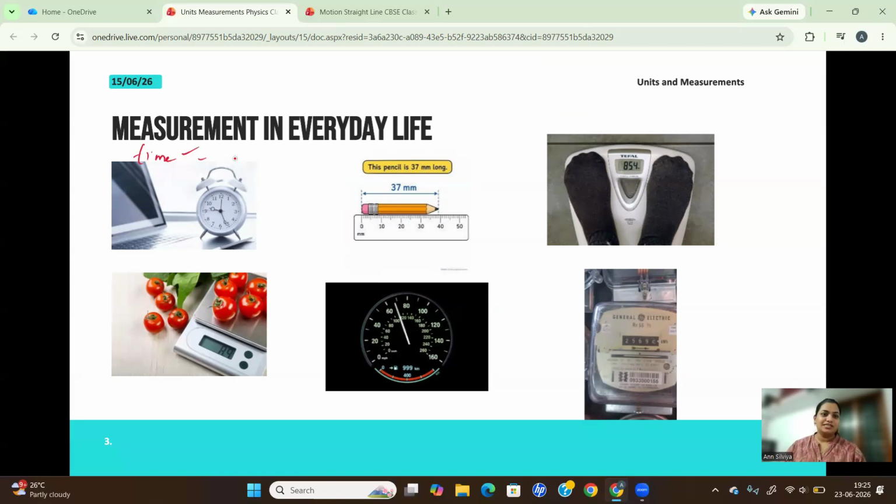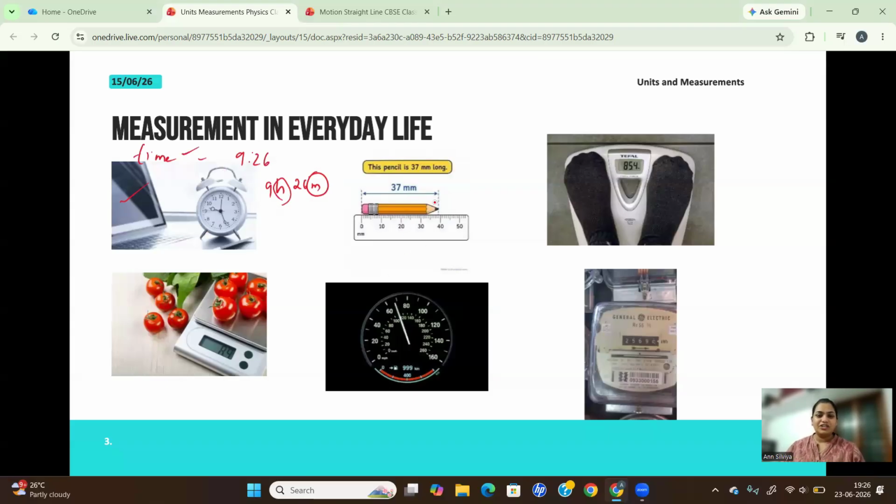Here you can see that the time is around 9:26. We don't know if it's AM or PM, but we know that it's 9 hours and 26 minutes, right? So you got a measurement here, in hours and in minutes. This is a basic measurement that we all do every day.